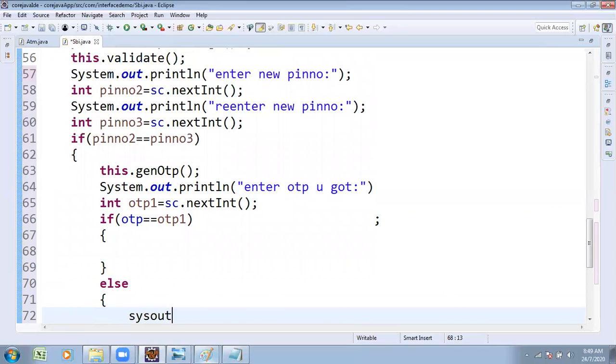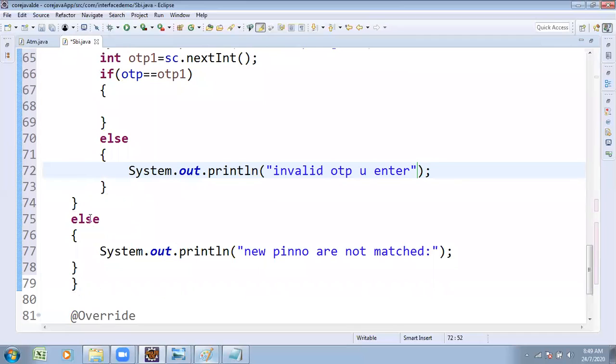It prints: invalid OTP you entered. This is the procedure you are going to do. So if a valid OTP is entered, what is the procedure? You have to change the old pin number to the new pin number.